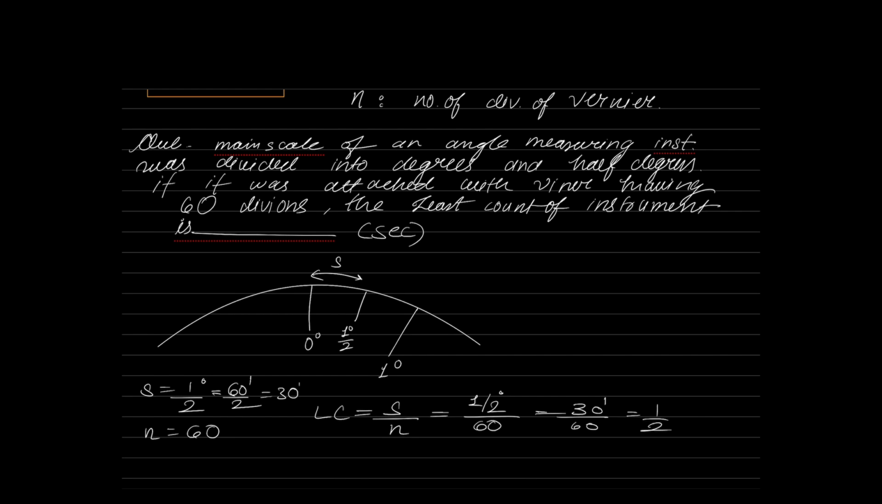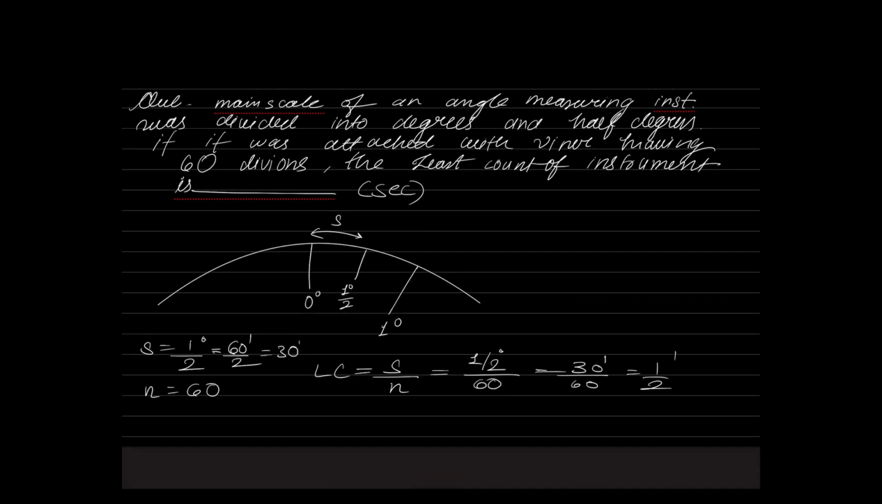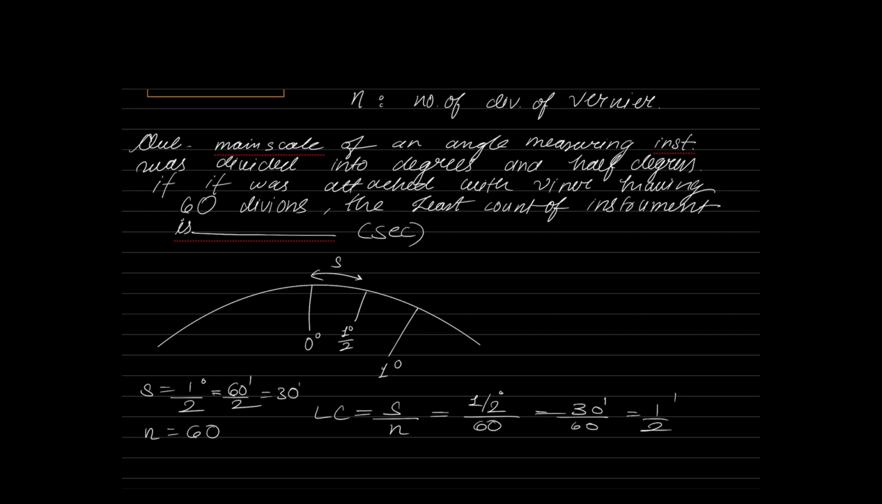What is the value of 1 minute? 1 minute is equal to 60 seconds. 60 seconds by 2, what is our answer? The answer is 30 seconds. I'm asking you to report the answer in seconds. You should get the answer as 30 seconds. I hope you got the answer. 0.5 degree is wrong. Sarvan, very good. 30 seconds is correct. Very good.